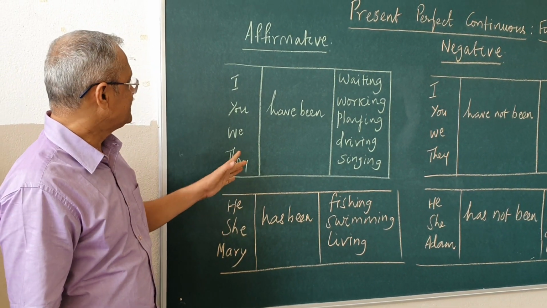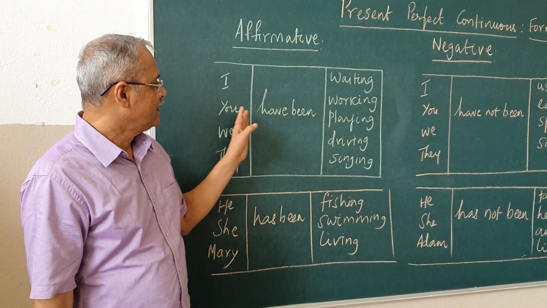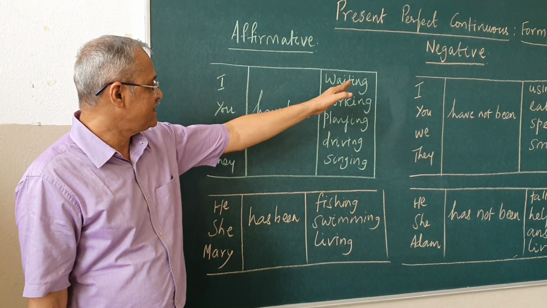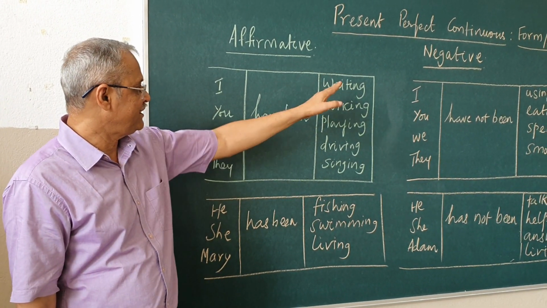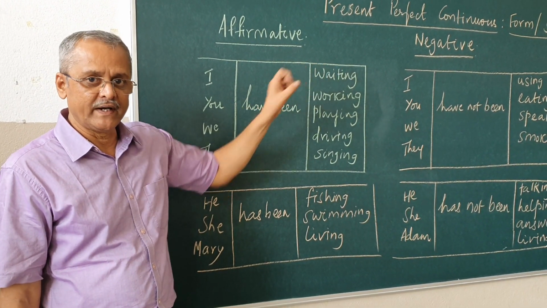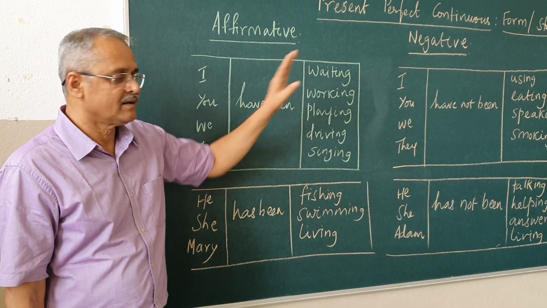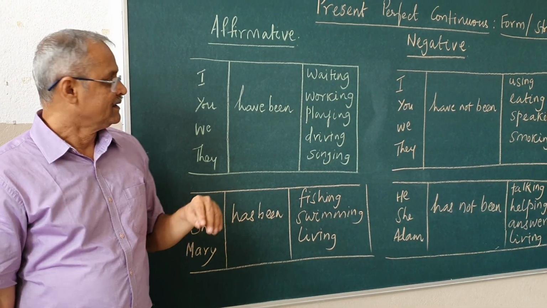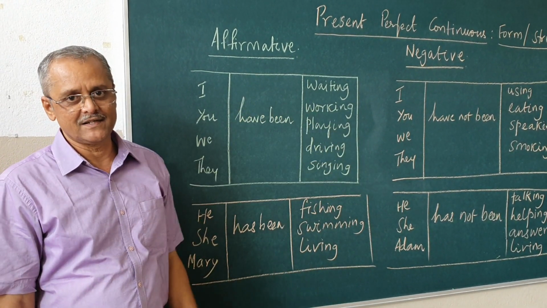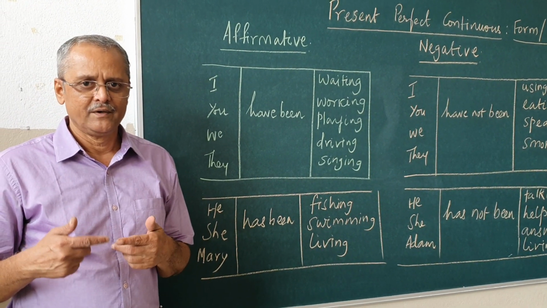So how to practice it? See, I have been waiting for long. I have been waiting since morning. You have been waiting. We have been waiting since yesterday. They have been waiting for the past 1 year. So with all these subjects, we are using a particular verb. So for example, in this we have 5. So almost 25 sentences we can construct by using it. So that way we have to use it.